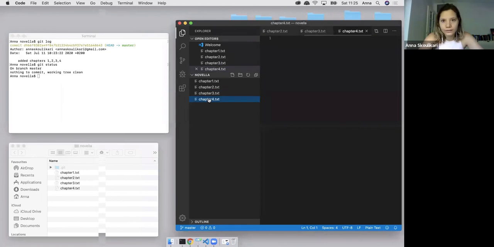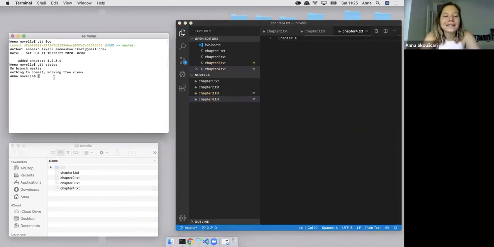But we're going to change this now because I'm going to make some changes to the chapter 3 and chapter 4 files. So I'm going to go into chapter 3 and I'm going to type in chapter 3, save. And then I'm going to go into chapter 4 and type in chapter 4. I could be adding a lot more information to these chapters of my novella, but for now, I'm just going to keep it simple.